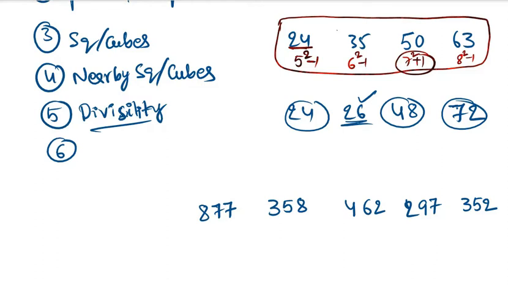It is not matching with even and odd. It is not matching with the prime numbers also. I think there are no square numbers and cube numbers. Nearby squares, nearby cubes also not available. If you check the divisibility, no. And lastly, it is waiting for the sixth point.